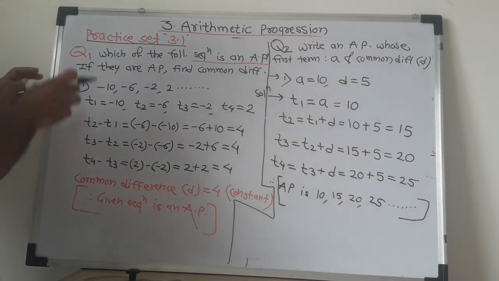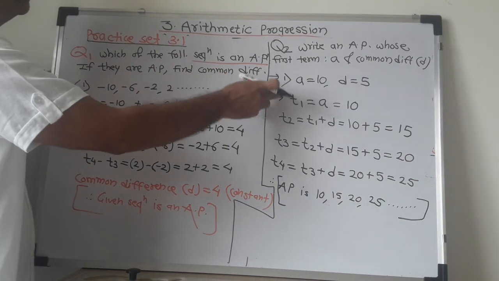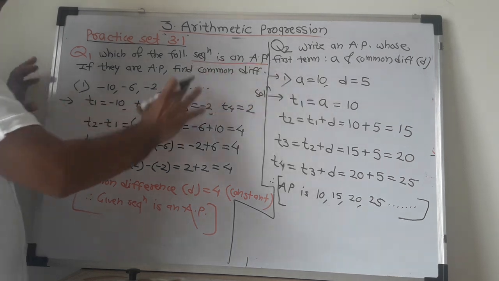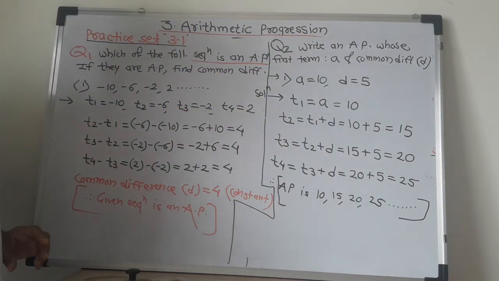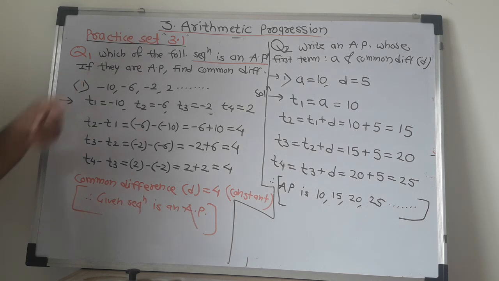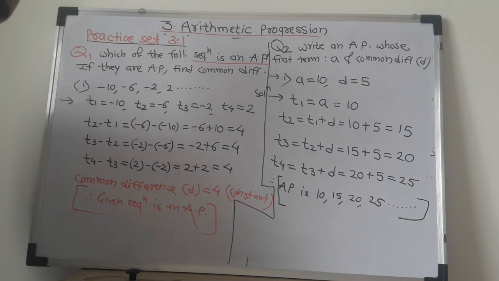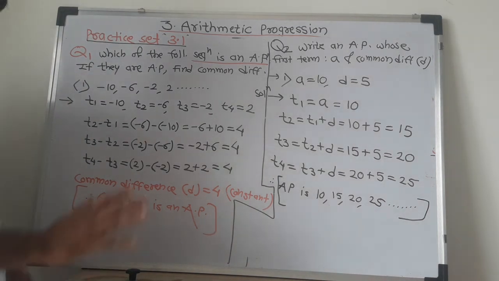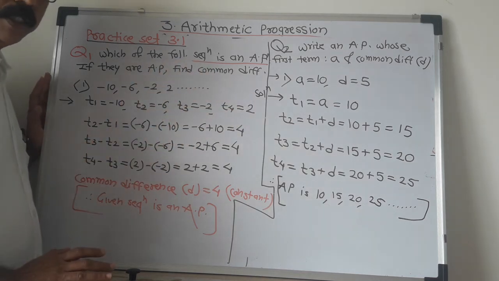So like this we solve one sum from question number 1 and one sum from question number 2. Like this you have to solve the remaining sums from the practice set 3.1. Have you understood the today's topic? Thank you.